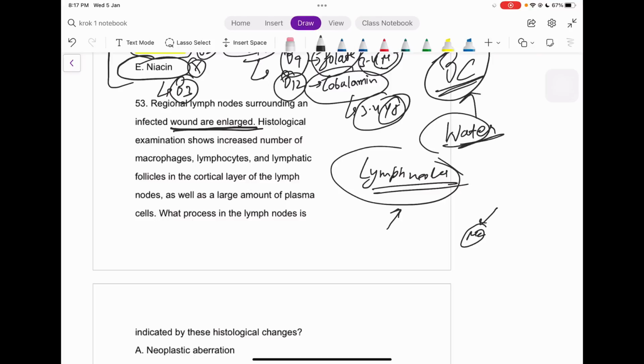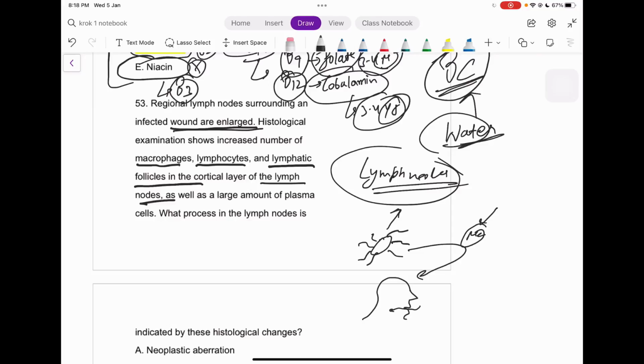So that's what happened in the question also. Macrophages are there, and lymphocytes and lymphatic follicles are increased in the lymph nodes. So what must be the process going on here? You can think of it in this way. Maybe some foreign body entered inside our body, right? Let me just make something like this.